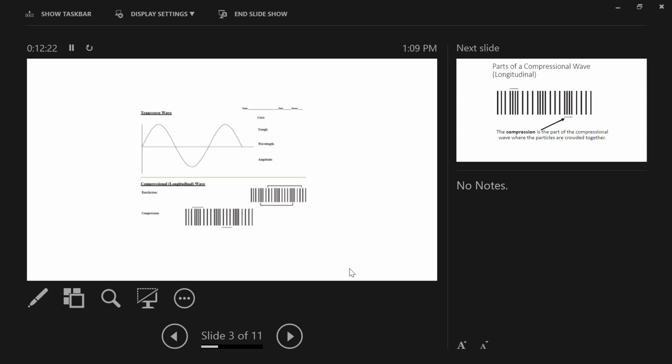We're interested in the wavelength, which is basically the amount of distance it takes to get from one point to the same exact point in the wave. And so it's not from like here to here, where we're back at this middle point, but we still have to complete another portion in which you dip below the average point of the wave. So it's a lot easier when you're dealing with wavelength to deal with either a crest, which is the high point of the wave, or a trough, which is the low point of the wave, and the distance from crest to crest, or the distance from trough to trough.